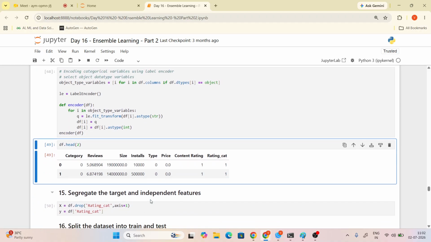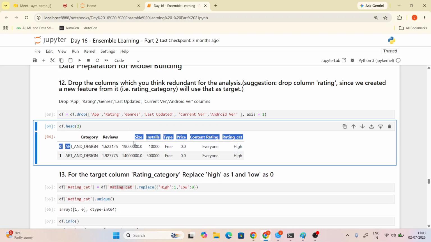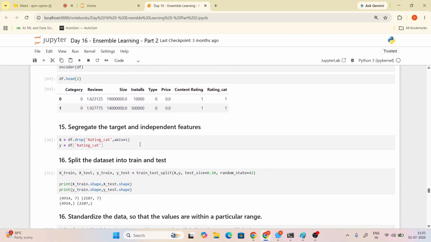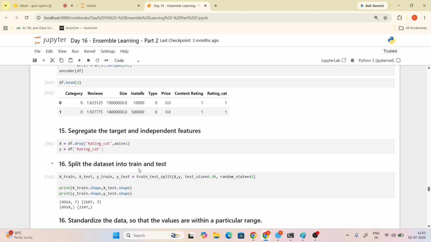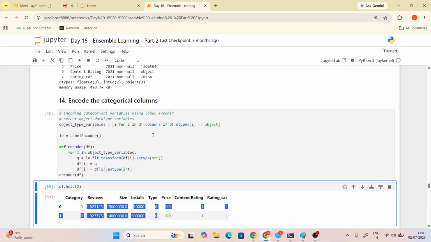So listen, Alka. All are in numeric, right? See the previous data: all are objects plus the highest value. But see here, we convert as numeric and less value. I'll tell you one by one.